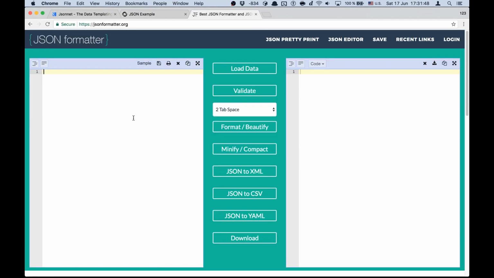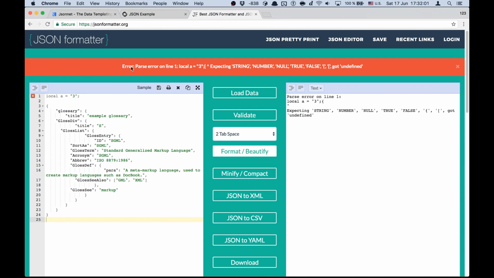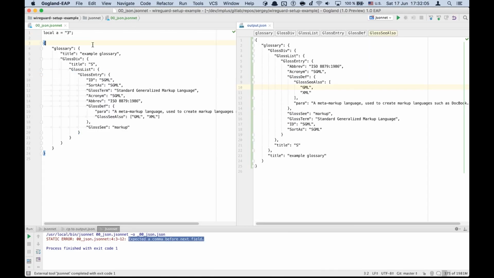All Jsonnet syntax was built in a way that it will break JSON parsers if you try to use Jsonnet files with a JSON parser. So here we have an error. So it is safe to use Jsonnet files, and it will not surprise your programs in any way.